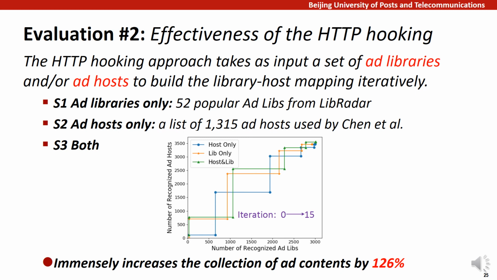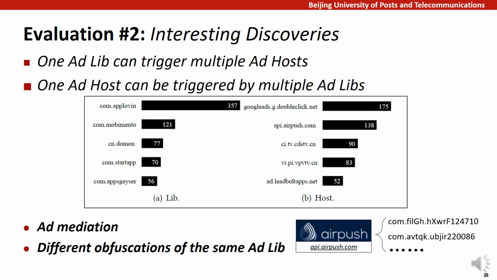It's interesting to see that no matter starting from which setting, they all tend to converge to the same result within 15 iterations. Compared to using the list of ad hosts in setting 2 alone, the number of ad hosts has almost tripled, which in turn immensely increased the collection of ad contents by 126%. During this evaluation, we made some interesting discoveries: one ad library can trigger multiple ad hosts, and one ad host can be triggered by multiple libraries.